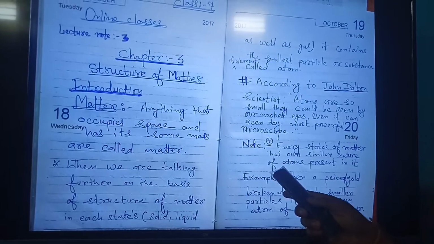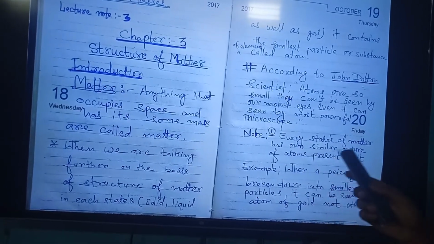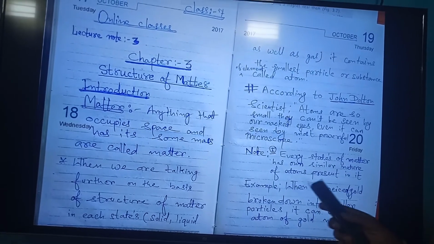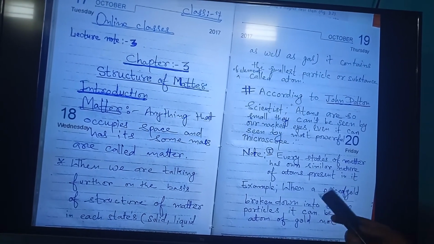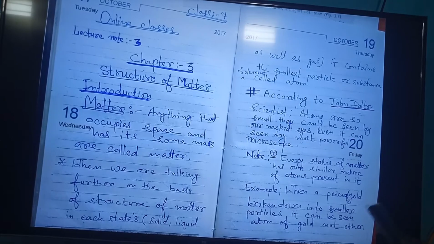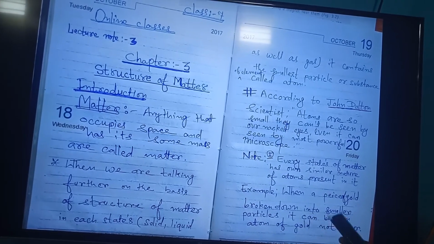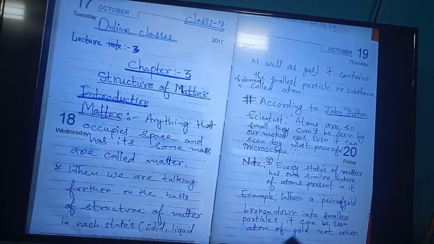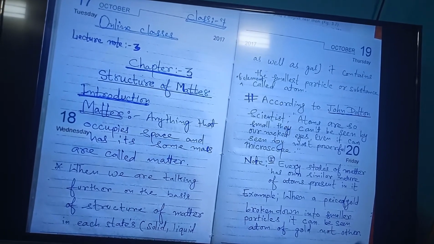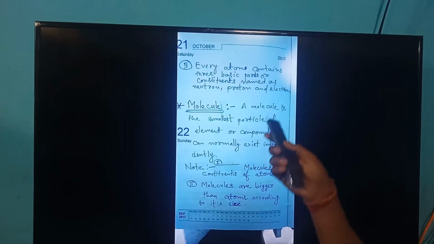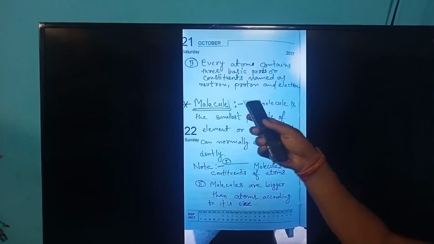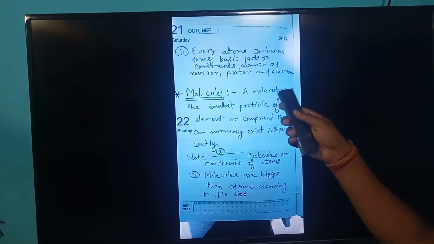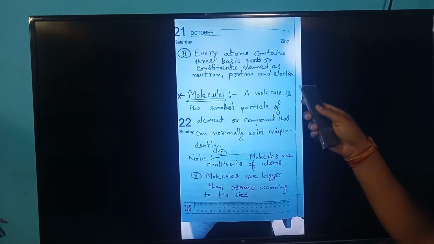Note number 1. Every state of matter has its own similar nature of atoms present in it. Example, when a piece of gold is broken down into smaller particles, we can see atoms of gold, not others. Every atom contains three basic constituents named neutron, proton and electron.